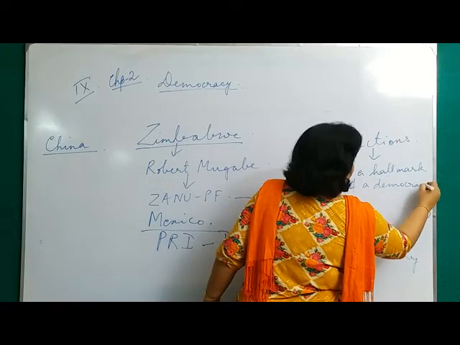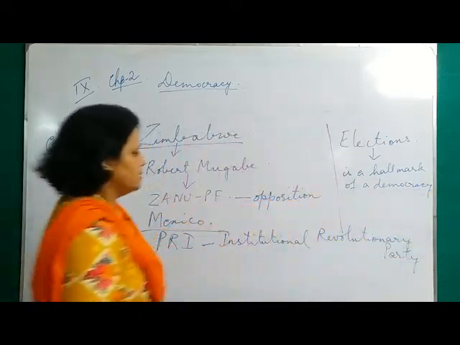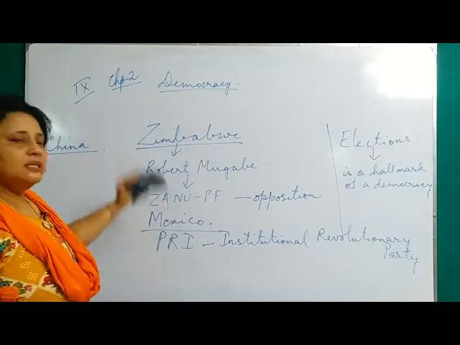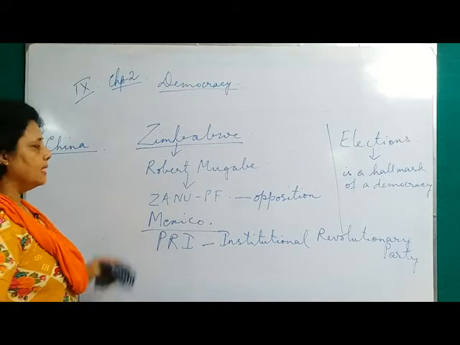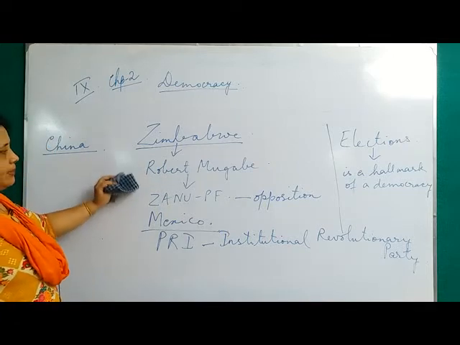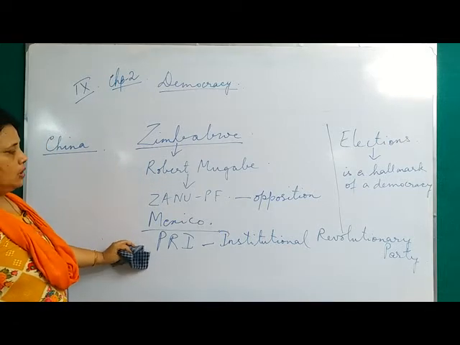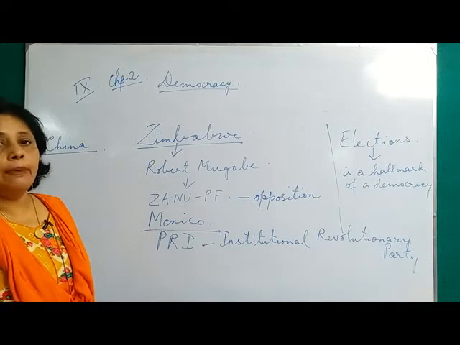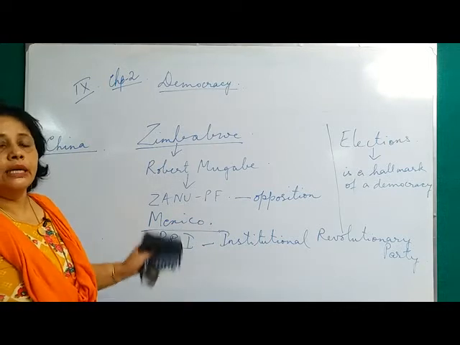Hallmark means sign of purity or authenticity. So in all these countries you get the chance for elections, but these elections are not thoroughly democratic in nature. As I've told you, in Zimbabwe, the ZANU-PF party, or in Mexico, the Institutional Revolutionary Party, does not allow any other party to come inside the election game.